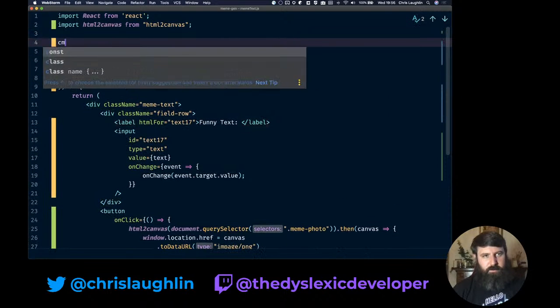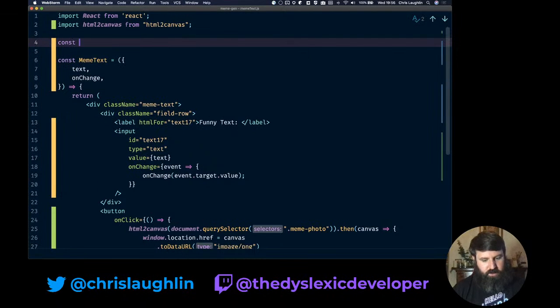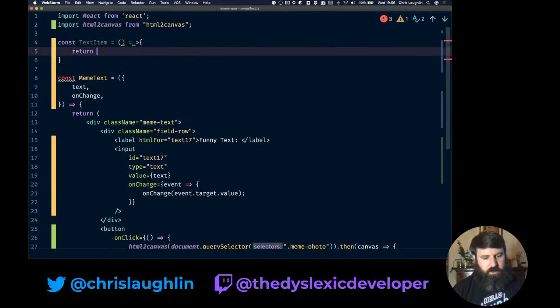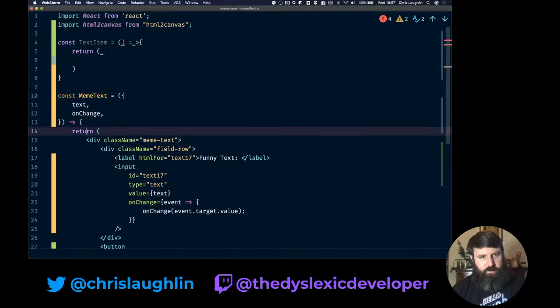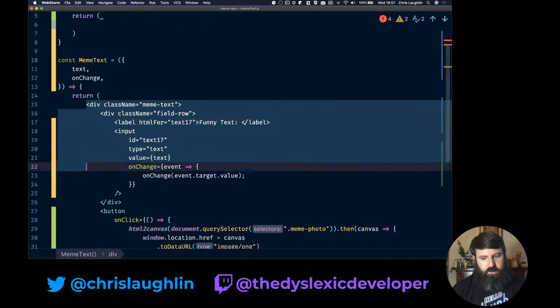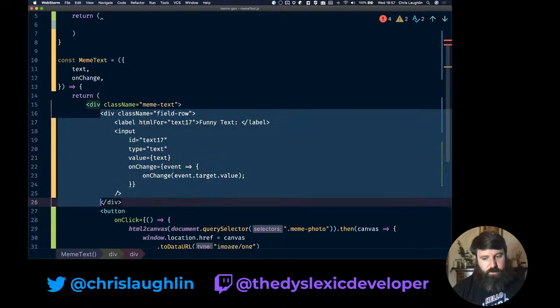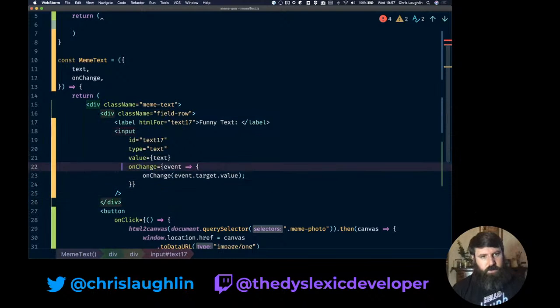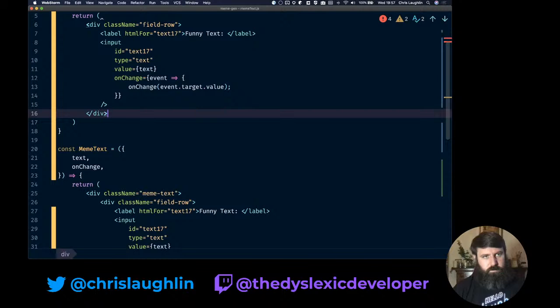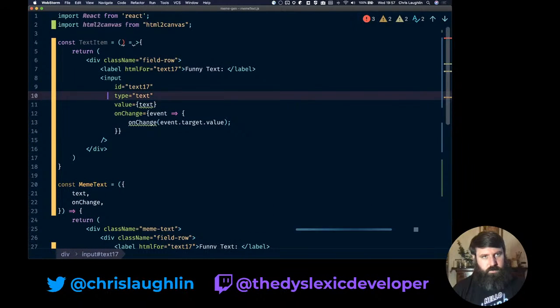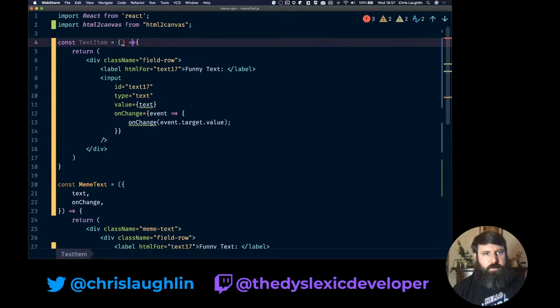I'm not going to create a new file, so I'm going to say const text item equals return. We need curly brackets for our return. And it's just the field row that we're grabbing. So now this needs to take in props of what it accepts.